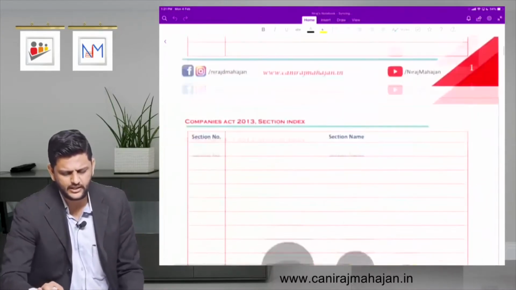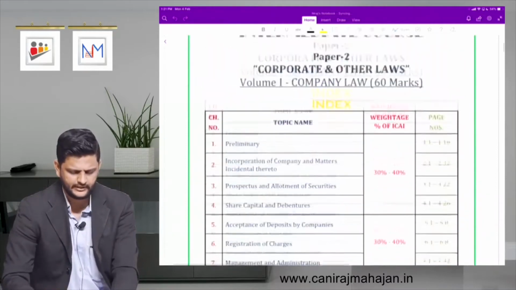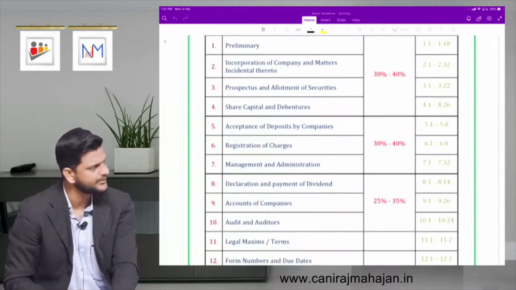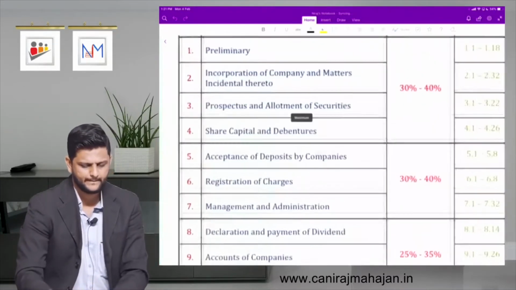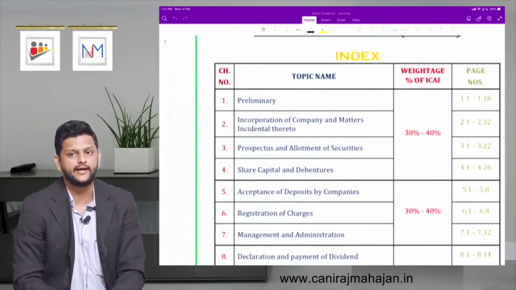Syllabus we already discussed. First chapter is Preliminary. How have we bifurcated these chapters? Chapters as per the Companies Act.